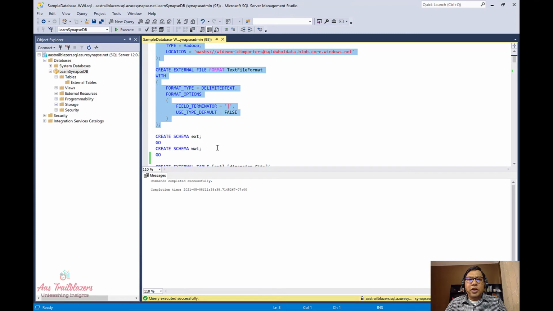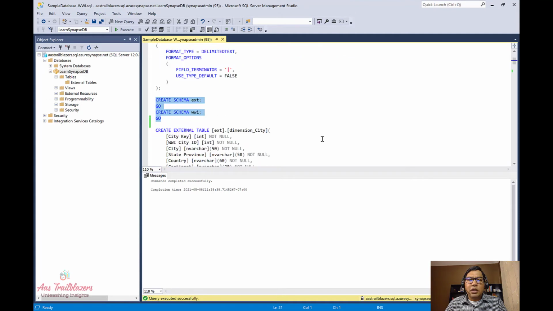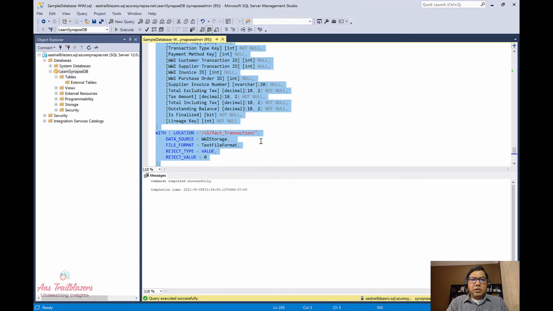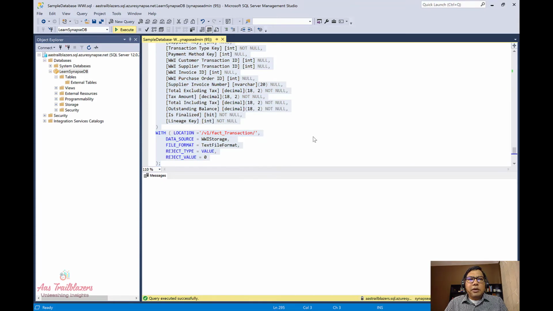Next, we are going to create a schema to store all the external tables, and then one schema to store all the internal tables. Let's go ahead and run this, and let's create the tables. Once we execute this command, it is going to create all these external tables, in which case the metadata for these tables is going to be stored as part of the database, but the data will reside on the data lake store to which it's pointing.